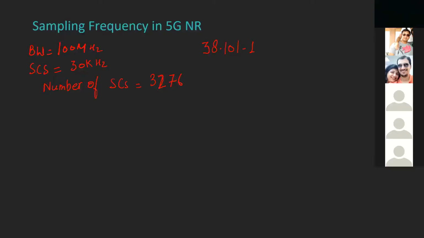Our sampling frequency should be such that it accommodates all the subcarriers. As we know, 5G is an OFDM based system, and this is how all the subcarriers will be there. Actually, not exactly this, they will overlap, but I'm not going into much detail of OFDM at this point.